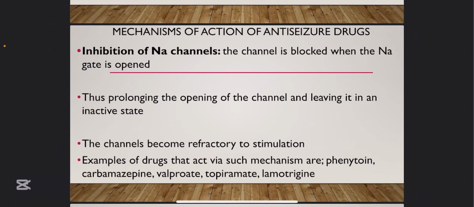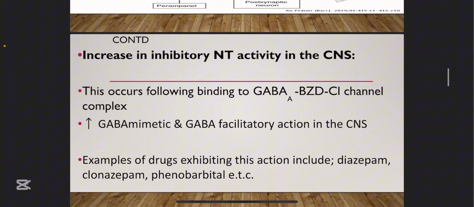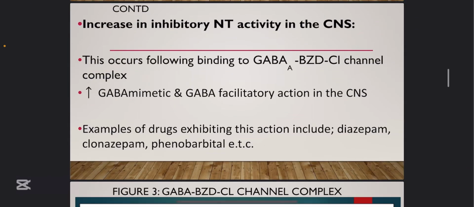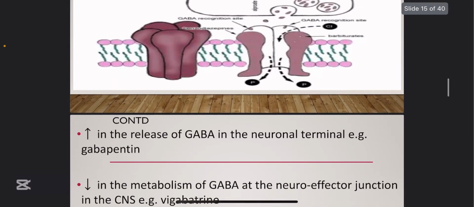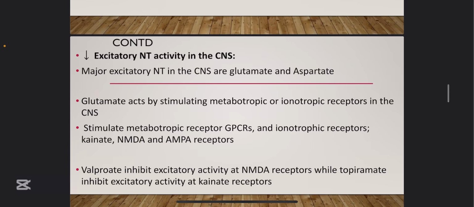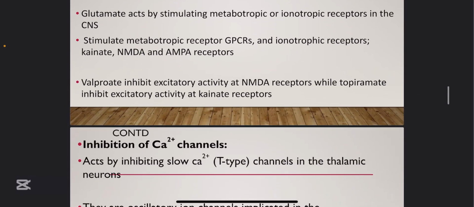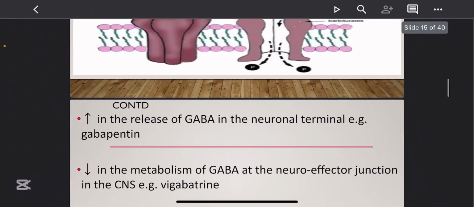Other anti-seizure drugs increase inhibitory neurotransmitter activity in the CNS. That will help reduce the excess stimulation. Then another mechanism of action is reduction in excitatory neurotransmitter. The excitatory neurotransmitters are the ones that are causing this excitation, so a decrease in excitatory neurotransmitter can help. Then the last mechanism of action is inhibition of calcium channel. All right, so let's start with the first.